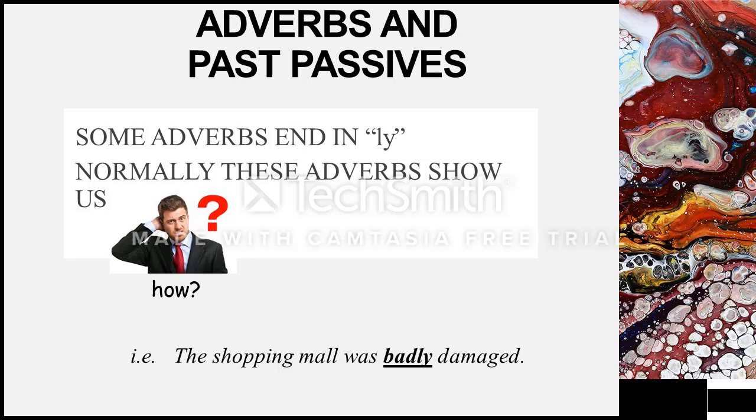Normally the adverb qualifies a verb, so that's why we see it next to the verb. In this case, it's damaged, right? Because was is acting as an auxiliary, yeah? The to be is just telling me that it's past, all right? But the main verb there is damage. The shopping mall was badly damaged.